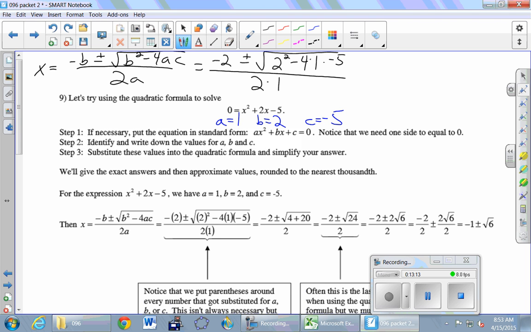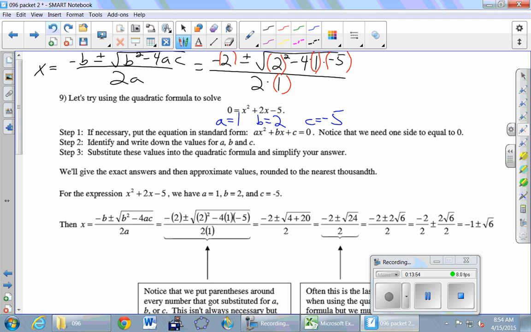Okay, my strong suggestion whenever you use the quadratic formula is to put parentheses around every single appearance of A, B, and C. I didn't do it here, but I'm going to add it in. Am I putting parentheses around the 2 or the negative 2? 2. Come on, there we go. And then over here, B, A, C. And then down here around the A. So every time I substitute, I put parentheses. This makes it really clear to me exactly what's being plugged in so that I don't make any sign errors.